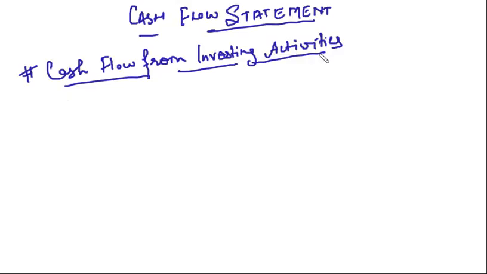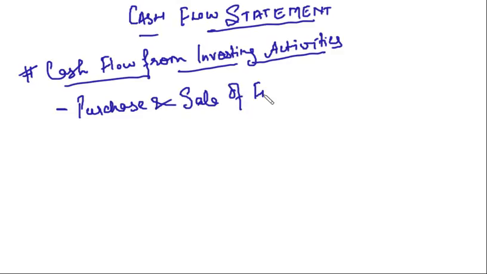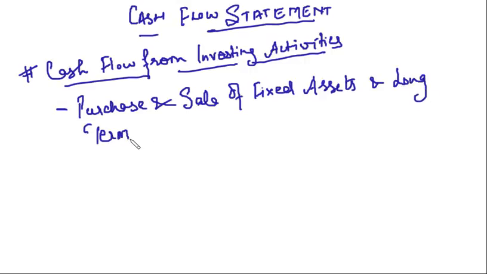Cash flow from investing activity means acquisition and disposal of fixed assets and investments. So I can say it is related to purchase and sale of fixed assets and long-term investments. Clear?